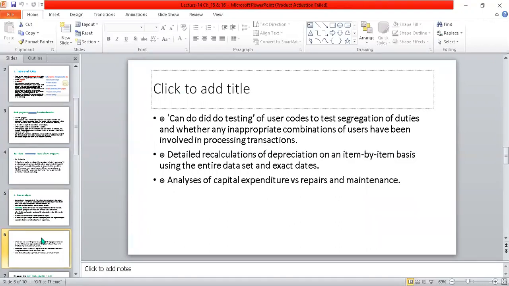Detailed recalculation of the depreciation on an item-by-item basis using the entire data set and exact dates. Somehow, the auditor reperforms, as we discussed earlier, and recalculates the data by himself, like the depreciation of an item. He also analyzes capital expenditure versus repair and maintenance.